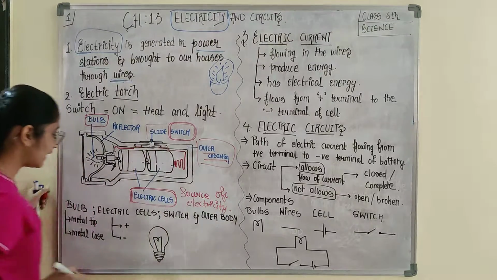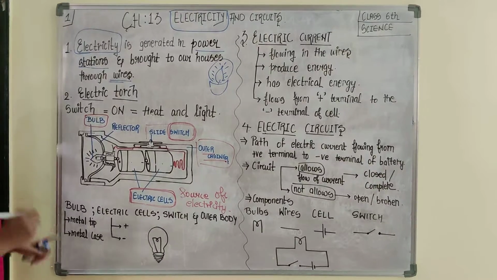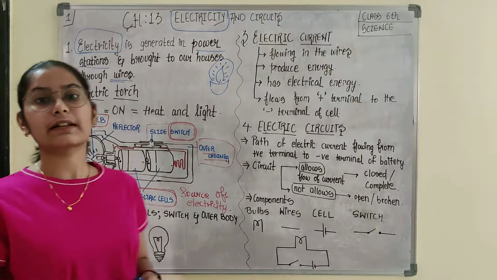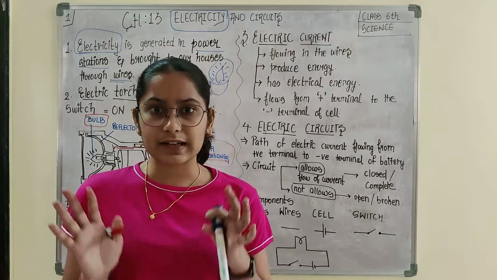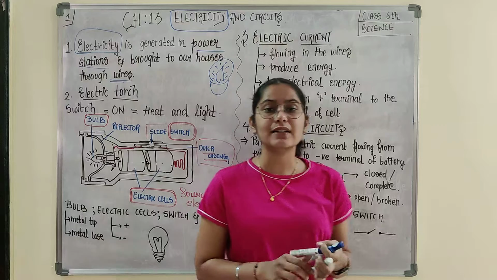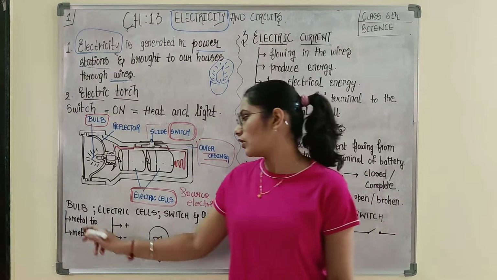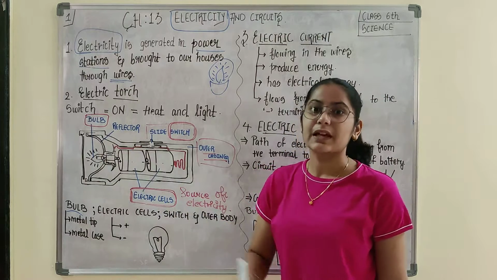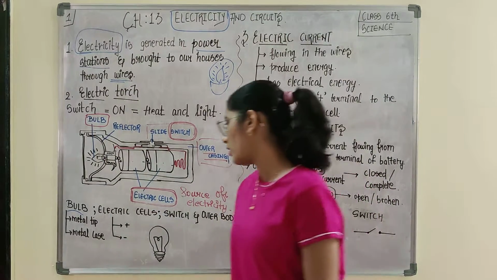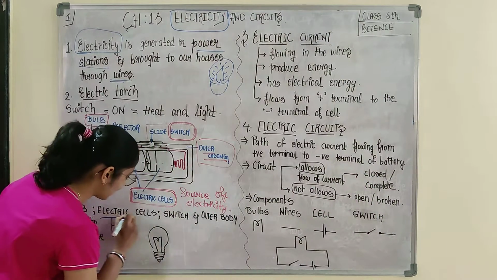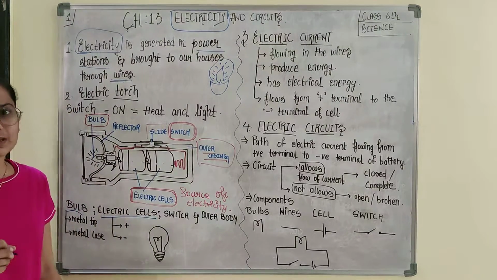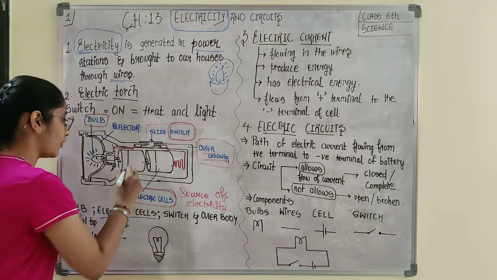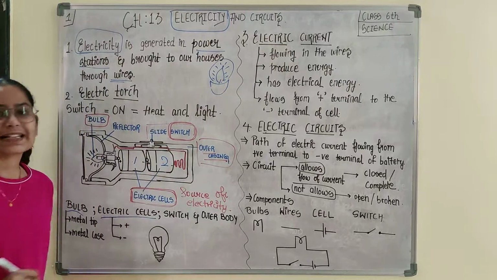Okay, done. In case I talk about the components of an electric torch, when you observe an electric torch, what are the important things you see? You say, ma'am, we see the bulb. Is the bulb lighted? Yes, ma'am. If we talk about electric cells, are you able to see them? Yes, ma'am. How many? 2, ma'am. Okay, 2 electric cells are there.